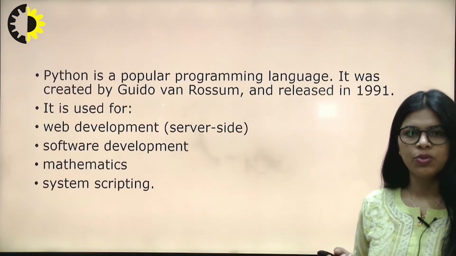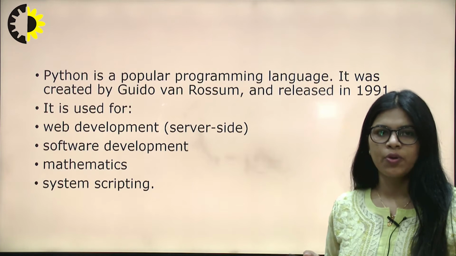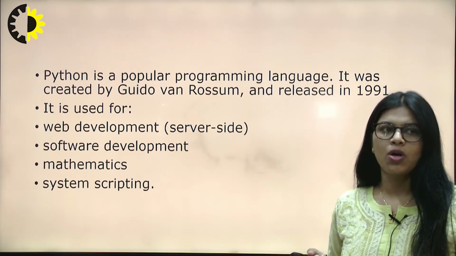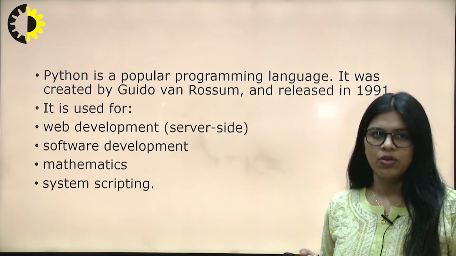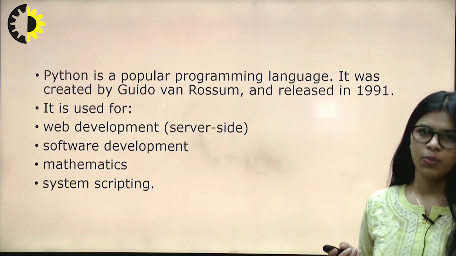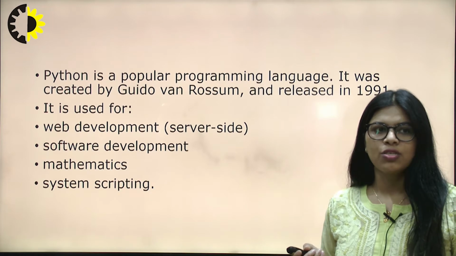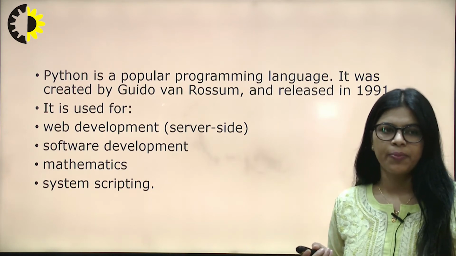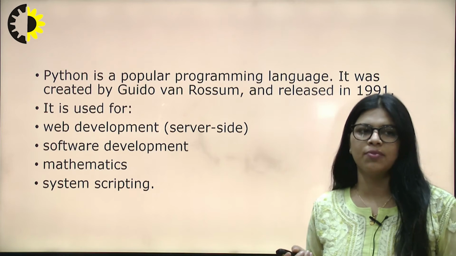So as you know, Python is a popular programming language. It is a high-level language and it was created by Guido van Rossum and released in 1991. So basically, it is used for web development, data processing, software development, mathematics, and system scripting.